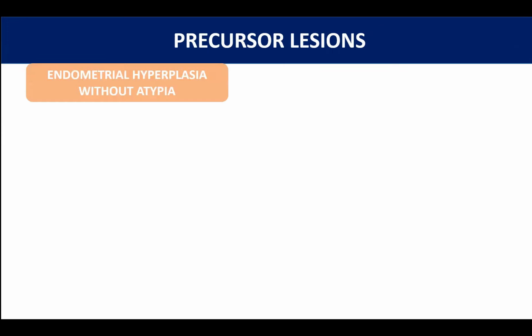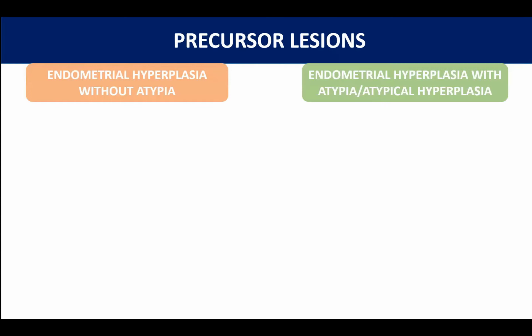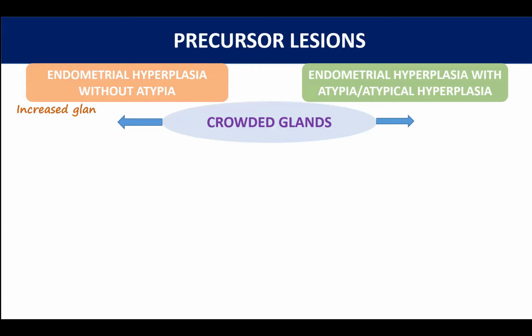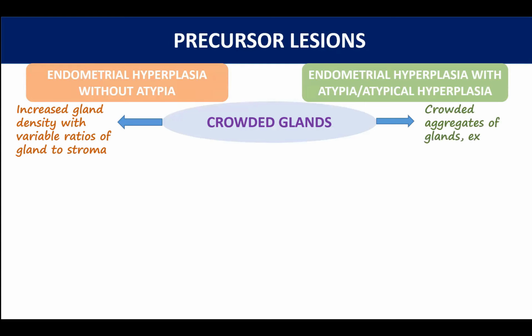These are basically hyperplasias of the endometrium, which are classified as endometrial hyperplasia without atypia and endometrial hyperplasia with atypia, or atypical hyperplasia. Now, when we mean hyperplasia, we refer to an increase in number of endometrial glands. Therefore, both these entities will show the presence of crowded glands. However, in endometrial hyperplasia without atypia, you see an increased number of glands, but with variable ratios of gland to stroma. On the other hand, atypical hyperplasia shows crowded glands with an increase in gland to stroma ratio.